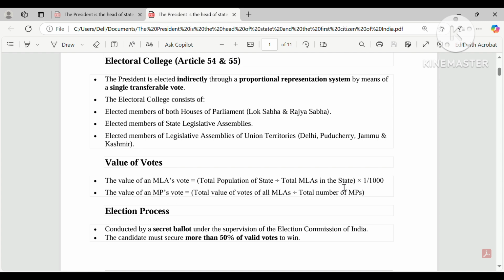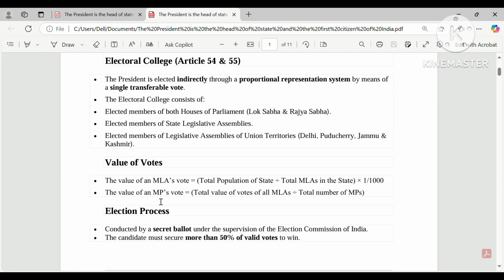Let's take an example of Bihar. We say that there are 15 crore population in the state of Bihar. It is divided by the total MLAs in the state. How many MLAs? It is 243 MLAs. So 15 crore divided by 243, into 1 by 1000, and that results in the value of 1 MLA's vote.